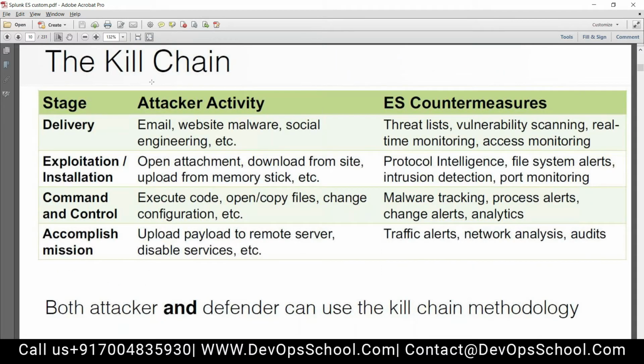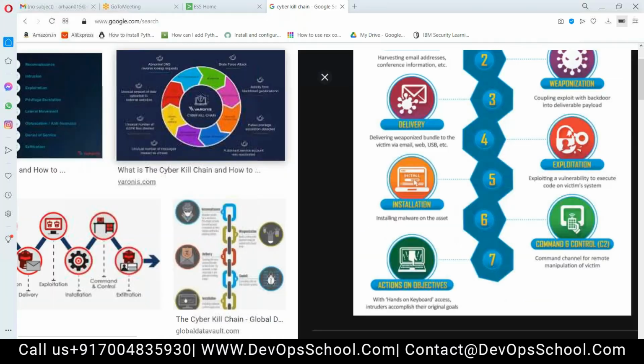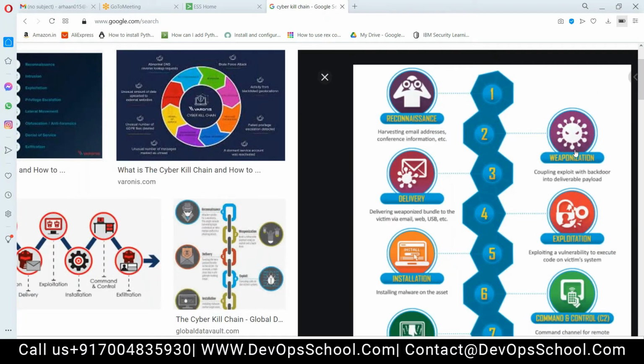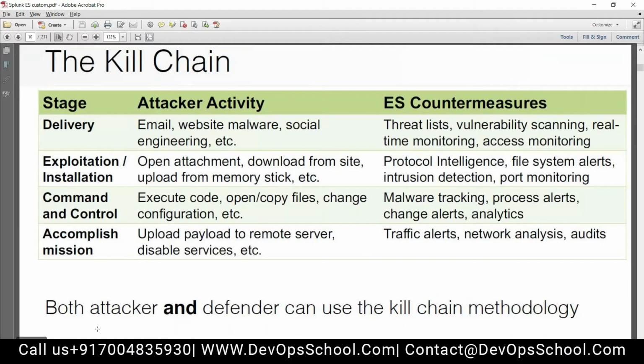The kill chain, I already explained to you. This slide is not important. The thing that you have to learn is these phases. Sylvian, you should remember these phases: reconnaissance, weaponization, delivery, and so on. And here it's written at the bottom, this is the most important thing.